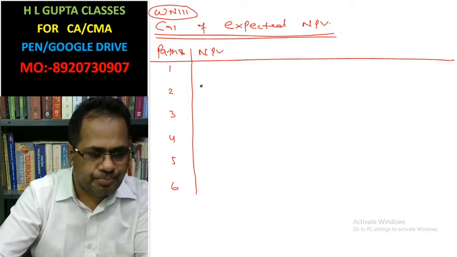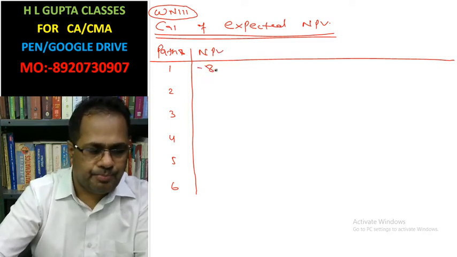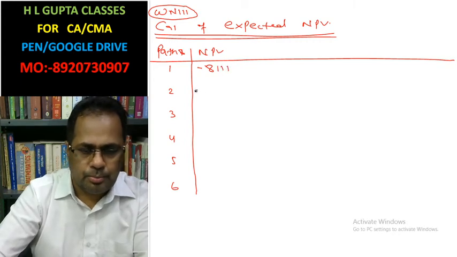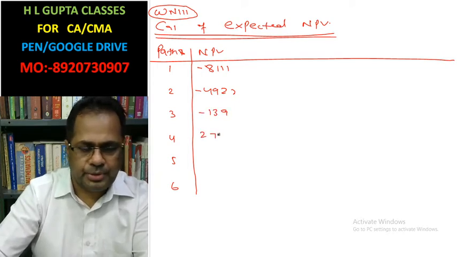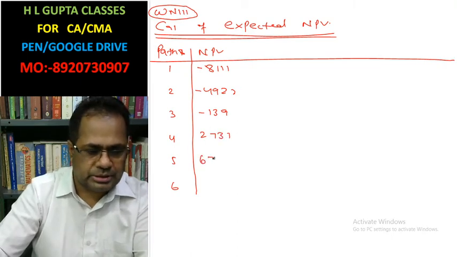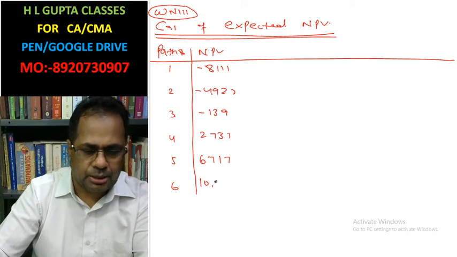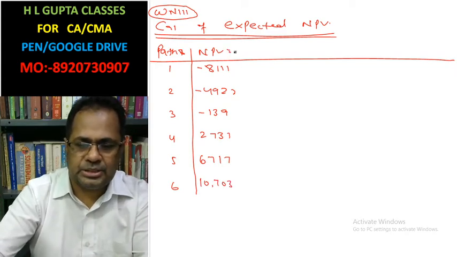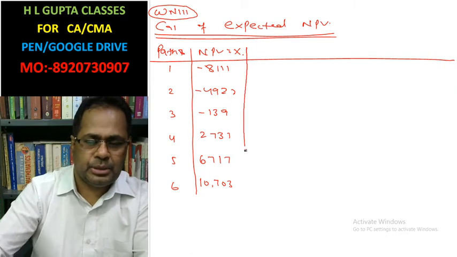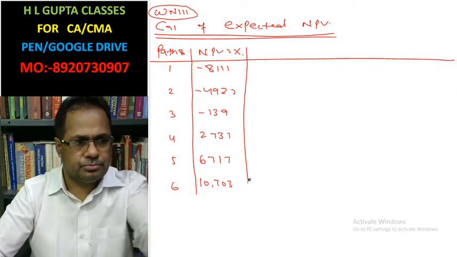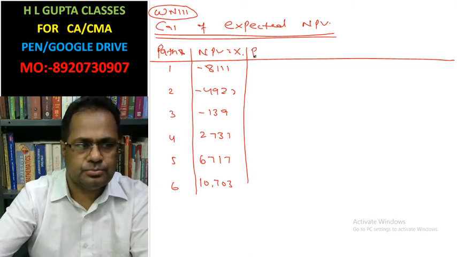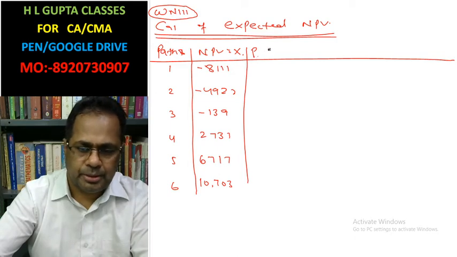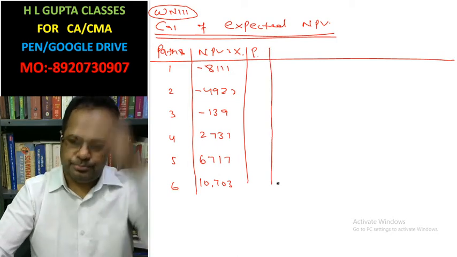Net present value: minus 8,111, minus 4,922, minus 1,392, 7, 2,731, 6,717, 10,703. This is assumed to be xi, and this is pi, the probability.